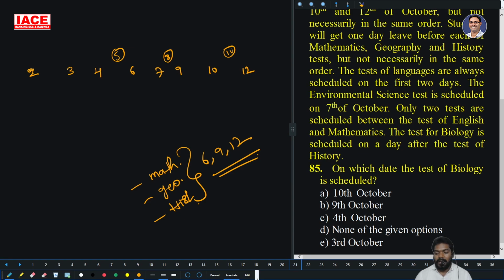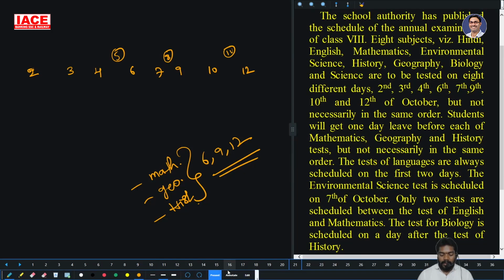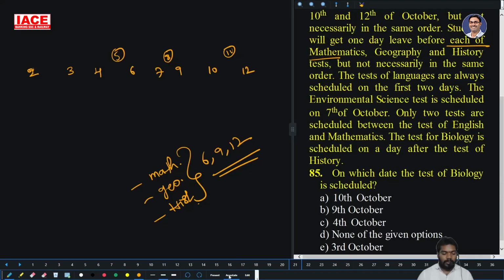The tests of language are always scheduled on the first 2 days. How many languages are here? English and Hindi. English and Hindi are given on the first 2 days. So English, Hindi or Hindi, English, you don't know that. The environmental science test is scheduled on 7th October. This is environmental.